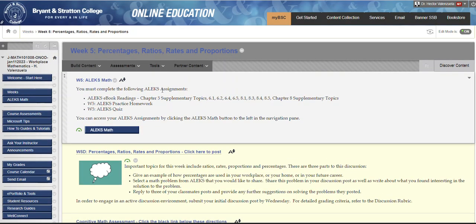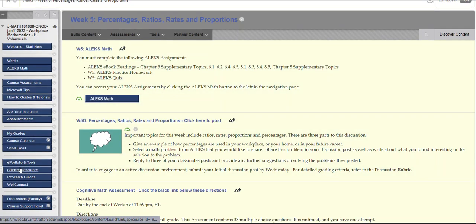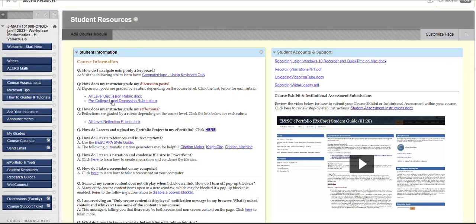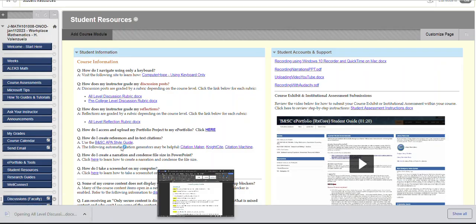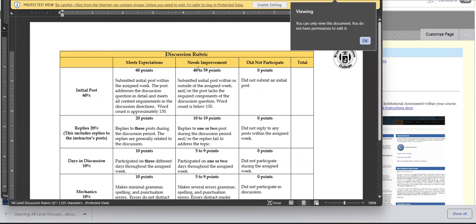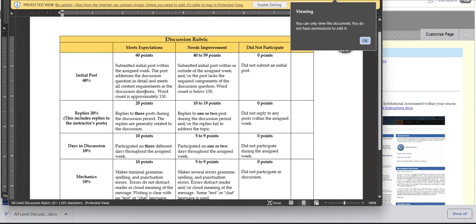Okay, so remember that if you want some specific guidelines on the discussion, you can go to Student Resources and then click on the discussion rubric. There's also a reflection rubric here. Click on this discussion rubric. We're going to open this up. And notice that the initial post for your discussion has to be 150 words. You have to reply to 3 posts during the discussion week.